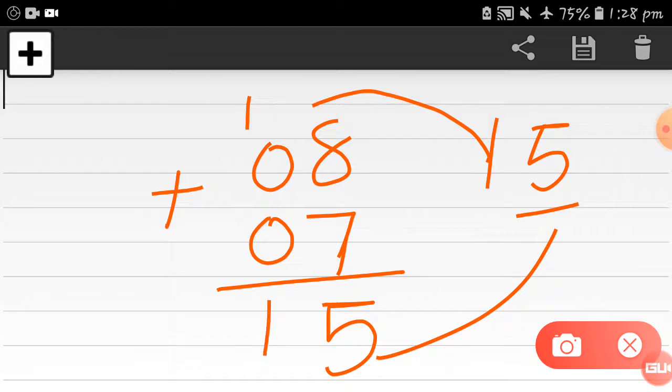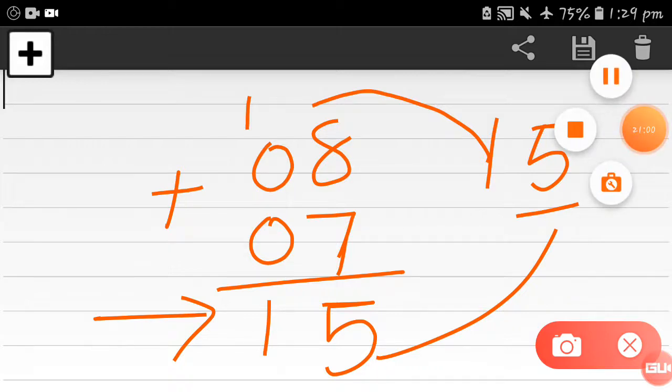So here you see, you get this number easily, 15. So this way you have to add numbers, and this is regrouping to more than 10. Here there is no tens value, but therefore we write the number in the tens column. So here it's called regrouping to more than 10, right? I hope this concept is clear to you all, right students?